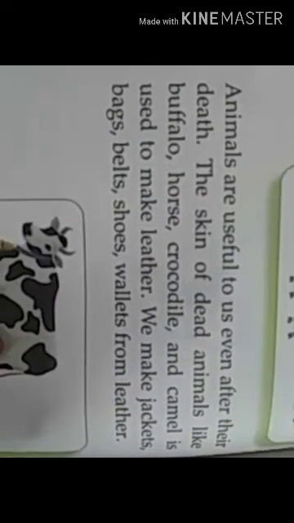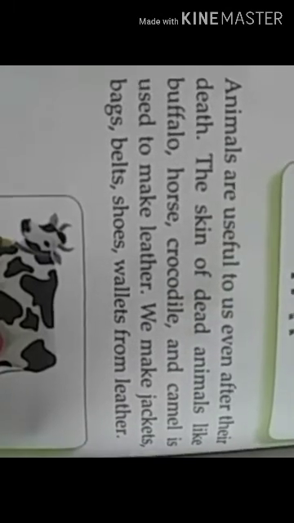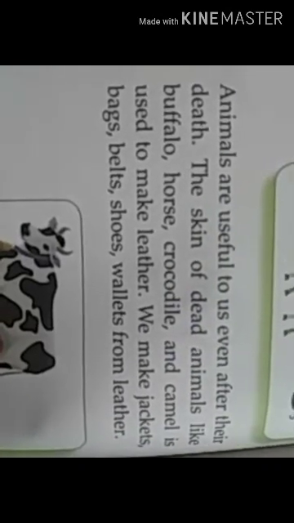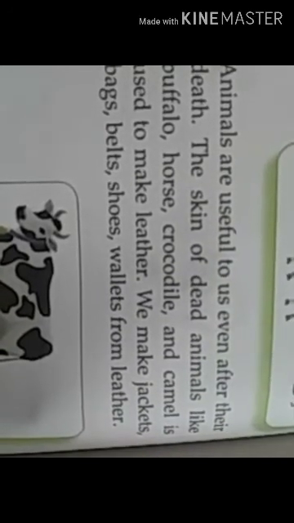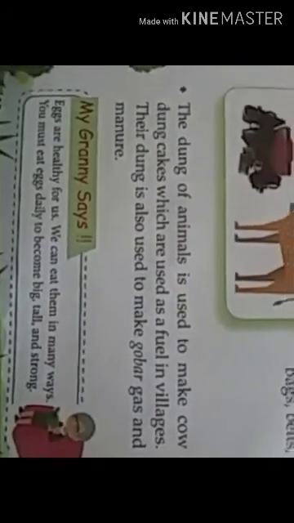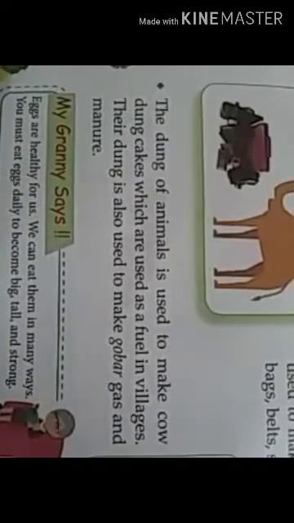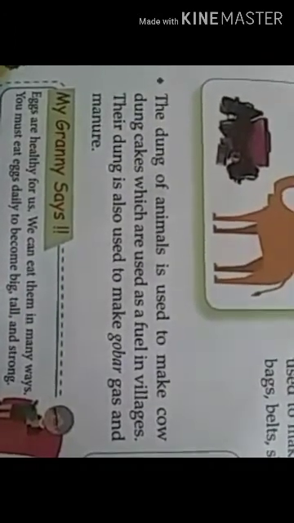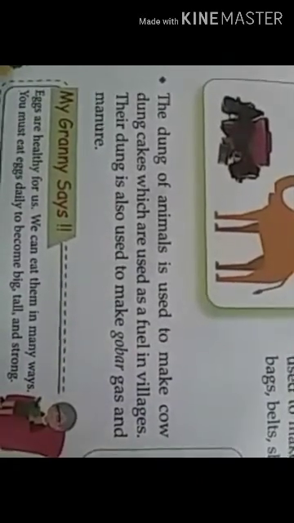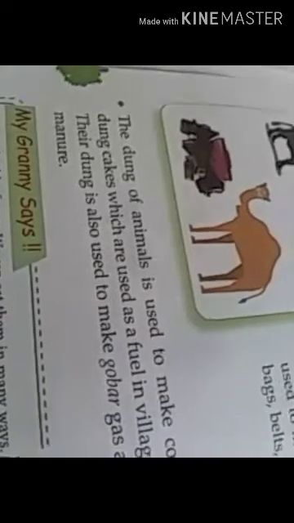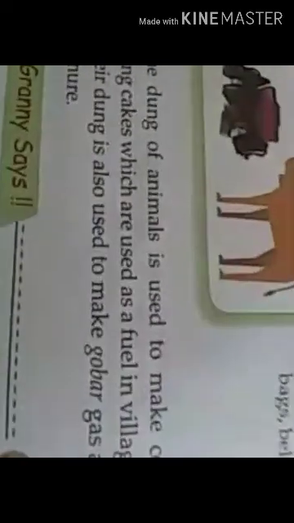The skin of dead animals like buffalo, horse, crocodile and camel is used to make leather. We make jackets, bags, belts, shoes and wallets from the leather. The dung of the animals is used to make cow dung cakes, which are used as fuel in the villages. The dung is also used to make gobar gas and manure. So these things are very important. Even the waste of the animals we can use as fuel, like dung cakes, etc.